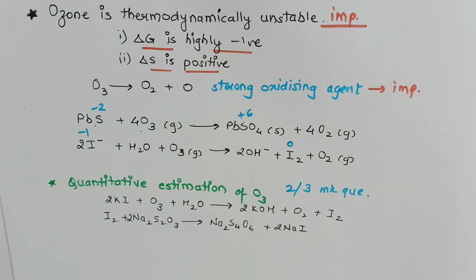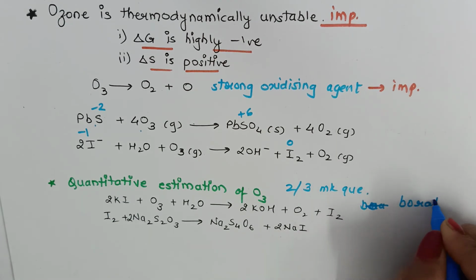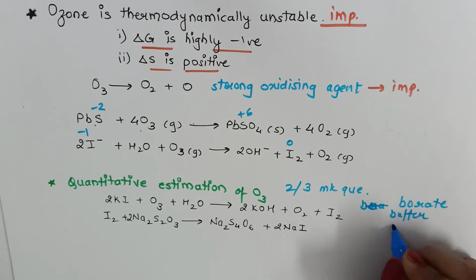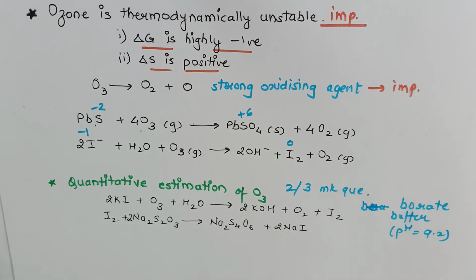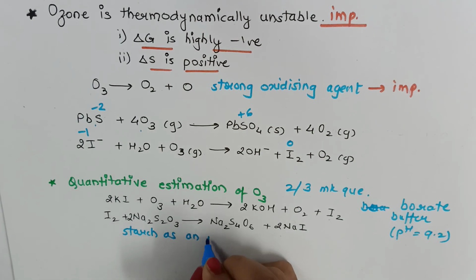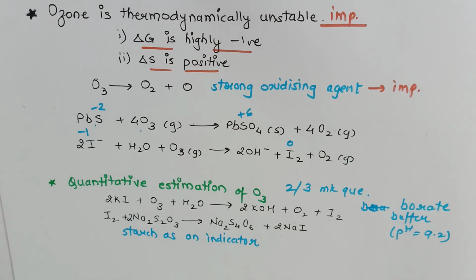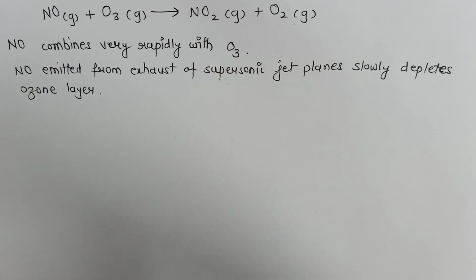When ozone reacts with excess of potassium iodide solution buffered with a borate buffer of pH 9.2, iodine is liberated, and this liberated iodine is then titrated against standard solution of sodium thiosulfate using starch as an indicator. This method is used for quantitative estimation of ozone gas.